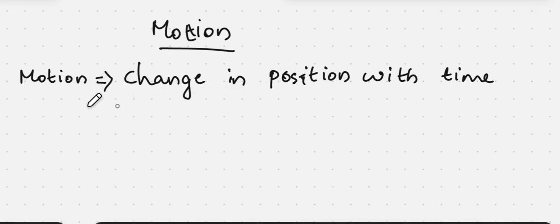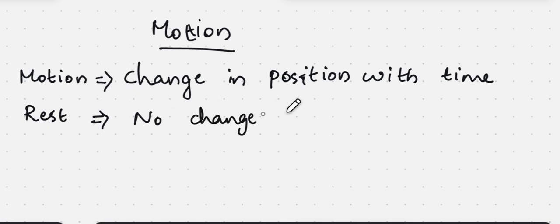If position changes, then we say that there is a motion. If there is no position change, then we can say that the body is at rest. Rest means no change in position. If there is no change in position, then we can say that the body is in rest.